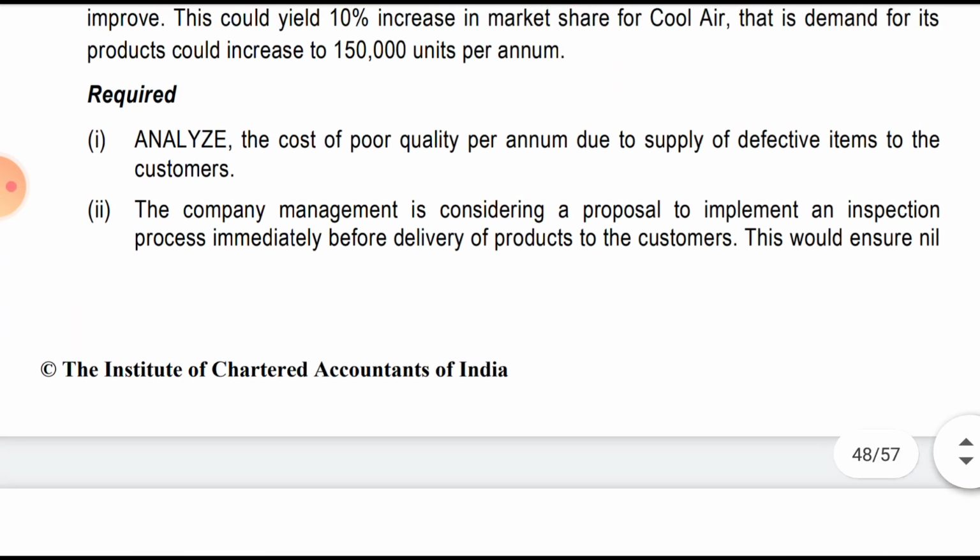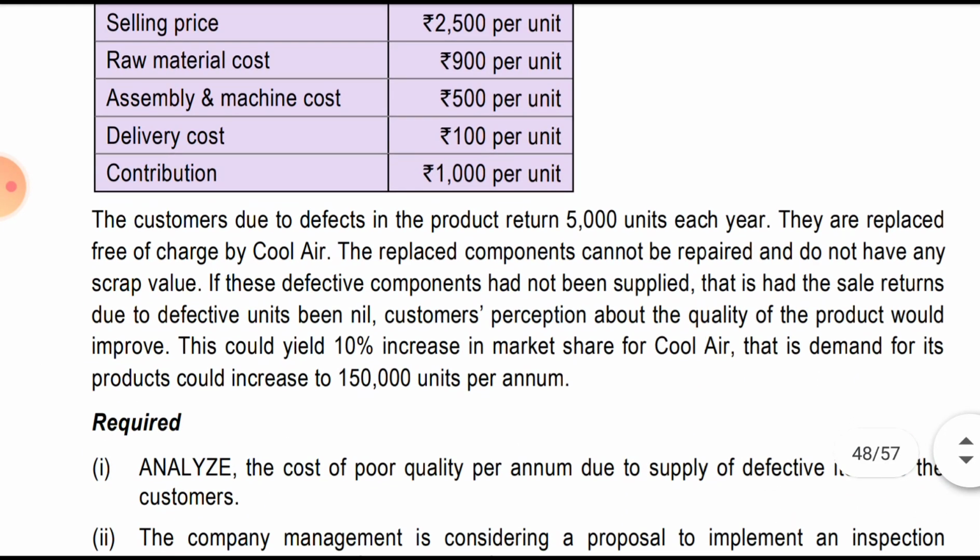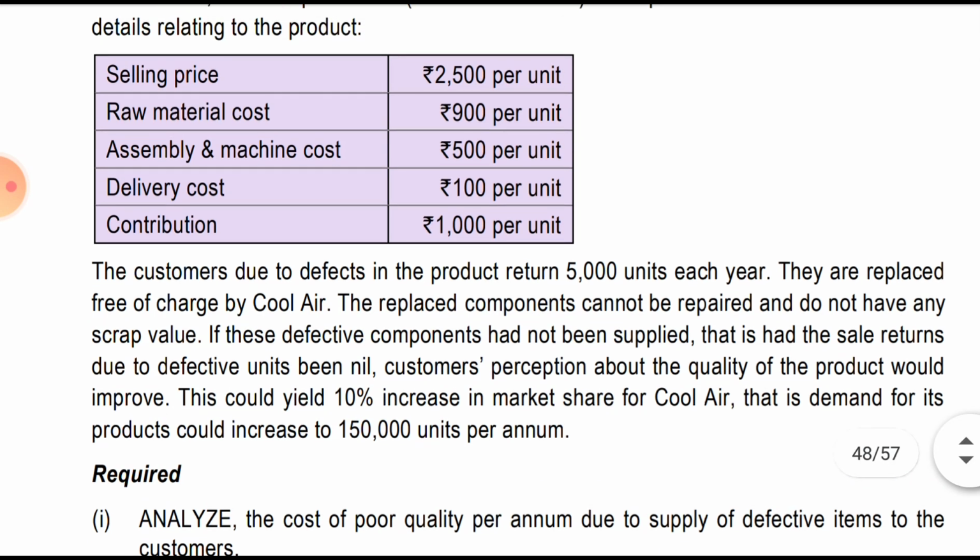First, analyze the cost of the poor quality. So what would be the cost? First cost will be 5000 into, because 5000 units are there which are returned, and we will incur a cost of 900 plus assembly 500 plus delivery 100, that is amounting to 1500. So 1500 into 5000, that is 75 lakh.